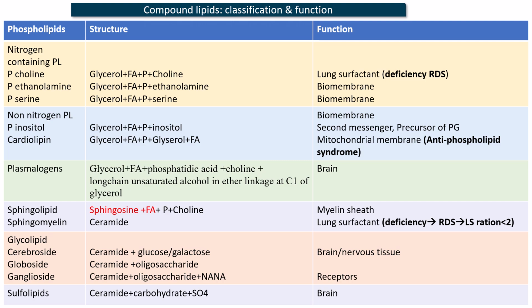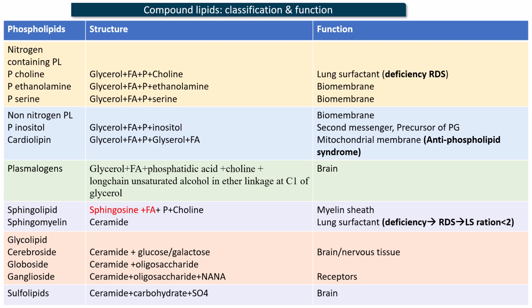Antiphospholipid syndrome in pregnancy is characterized by convulsions during pregnancy, which is known as eclampsia, and also by miscarriage and preterm labor. Next are the plasmalogens, the composition being glycerol, fatty acid, phosphatidic acid, choline, the nitrogenous base, and the extra group that is present is a long chain unsaturated alcohol, which is present in ether linkage at the C1 atom of glycerol. Now, these plasmalogens are mainly components of brain tissue.